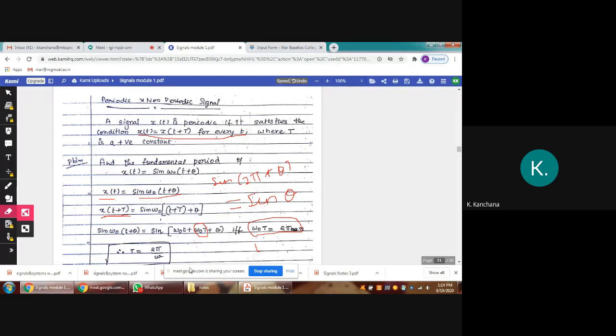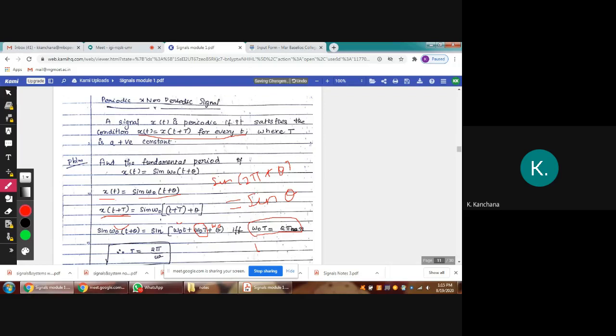Here also omega naught will come, because we are expanding, no? So omega naught t, omega naught capital T. Here also omega naught theta will come. If omega naught T equal to 2 pi, we can remove it. Both the conditions will be satisfied.